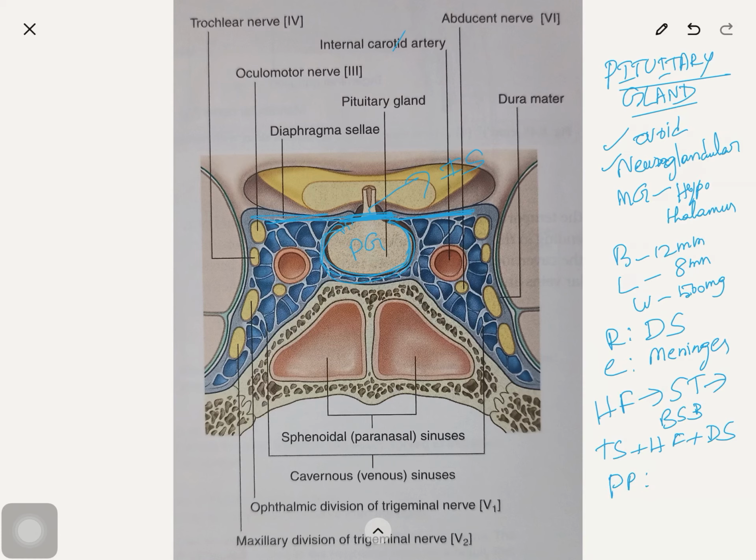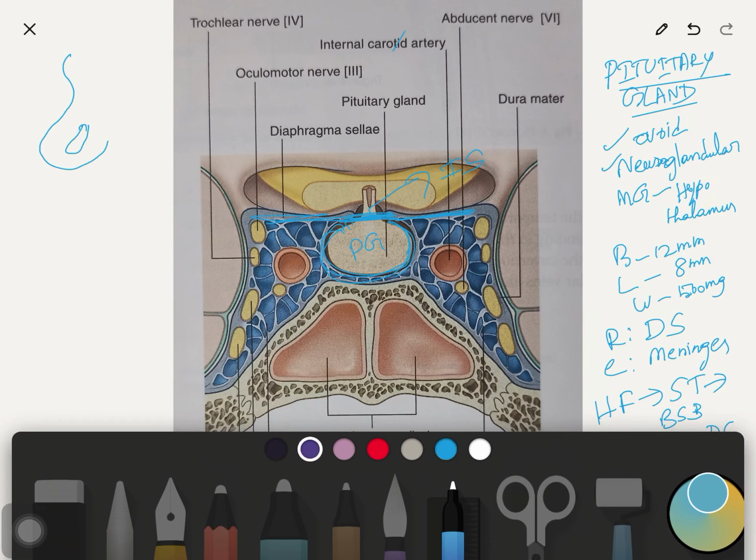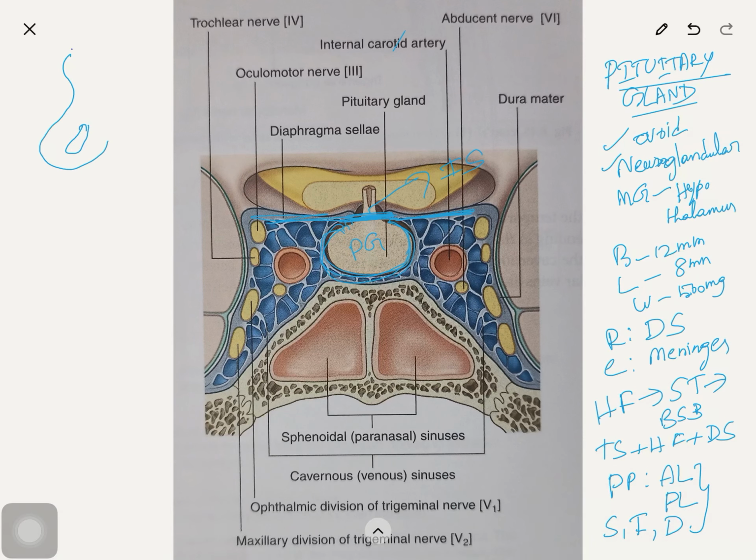Parts: it consists of anterior lobe and posterior lobe. Both differ in the structure, functions, and also in the development. But interestingly, both are together. Now we will see the parts of the anterior lobe or adenohypophysis. So we will draw the diagram. So this is the adenohypophysis, which will have a cleft, and this is the posterior hypophysis or neurohypophysis, which will be continuous with the infundibular stem and the hypothalamus. So this is the diagram for the parts we will see.